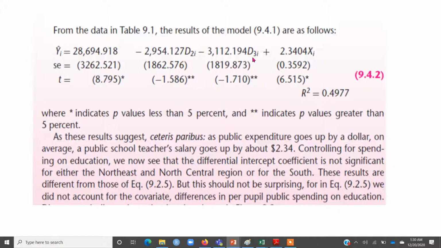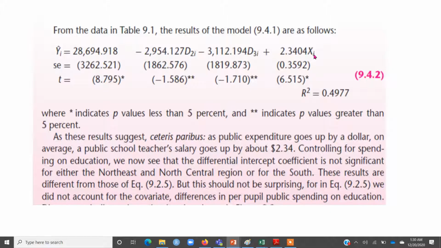Similarly, you can interpret the D3 category. The interpretation is the same. The only difference I am focusing on here is that whenever you include an additional variable in the model, the coefficients of all the variables will be calculated again, and they will generally be different.